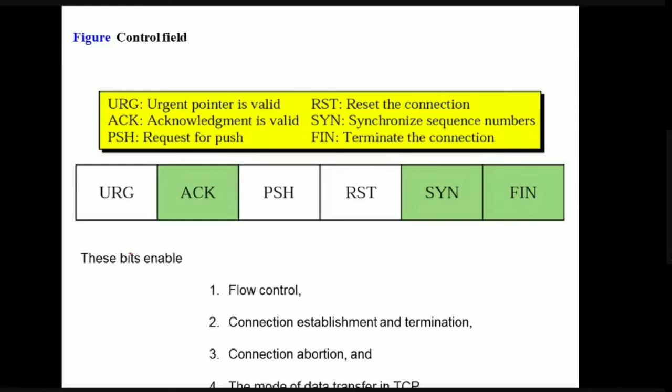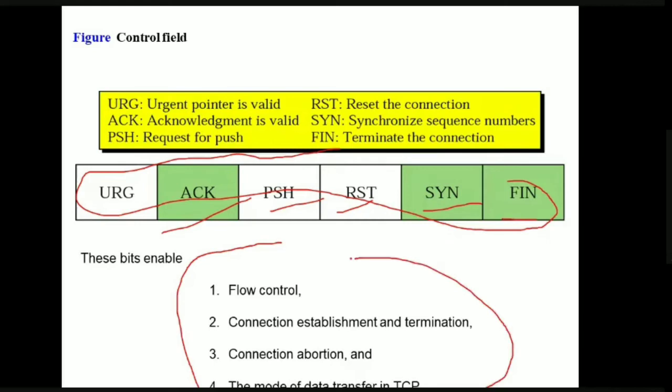So this is the control field. We have discussed this control field: URG, pointer, ACK, PSH, RST, SYN, and FIN bit. These bits are mainly used for flow control, connection establishment and termination, connection closing or connection abortion, and the mode of data transfer in TCP.